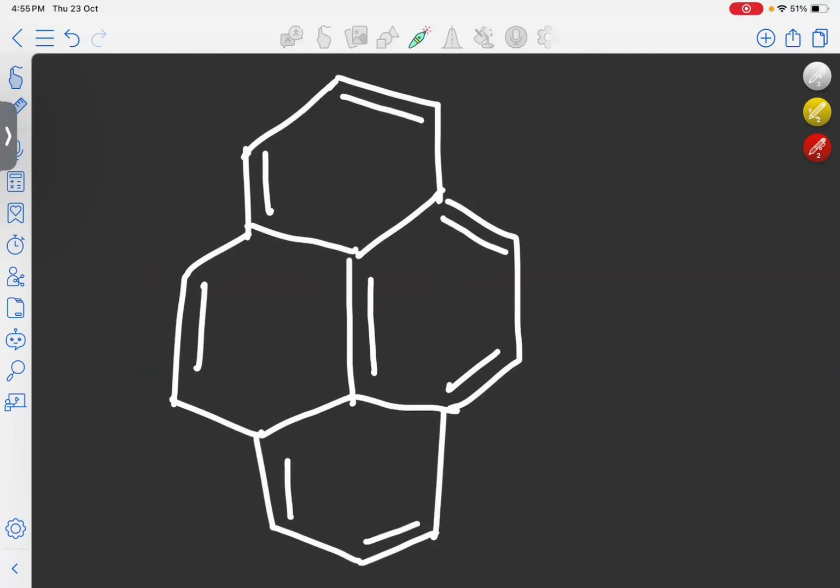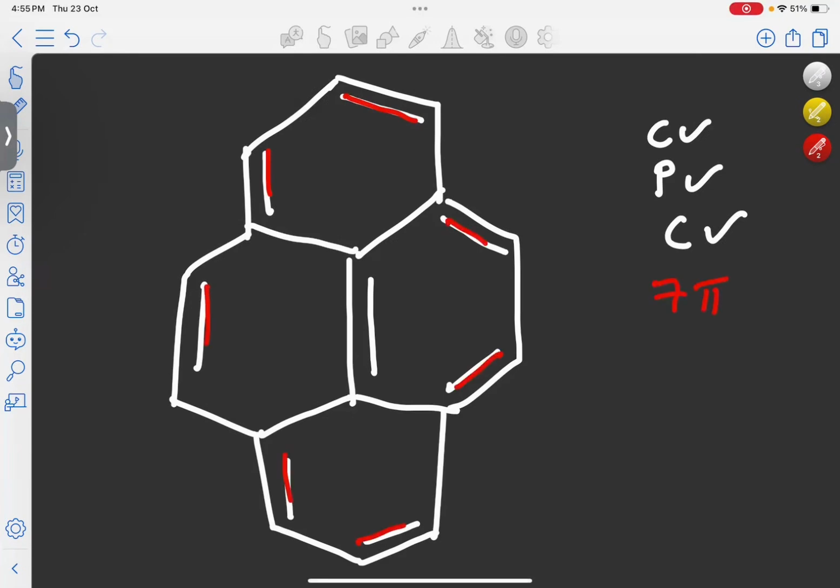Here again, we are seeing an isolated double bond. While counting the electron delocalization, we will not consider this bond. So we'll only look at the peripheral electron delocalization. Here it is cyclic and every atom is sp2 hybrid, so it is planar, and it is conjugated because alternate single and double bonds are present. Now you have to find the number of pi bonds present: 1, 2, 3, 4, 5, 6, 7. Total 7 pi bonds. That means total 14 pi electrons. So it is an example of a 4n plus 2 system. That's why the system is aromatic.